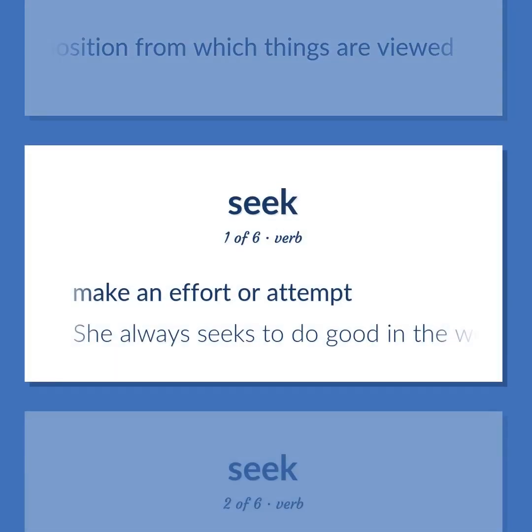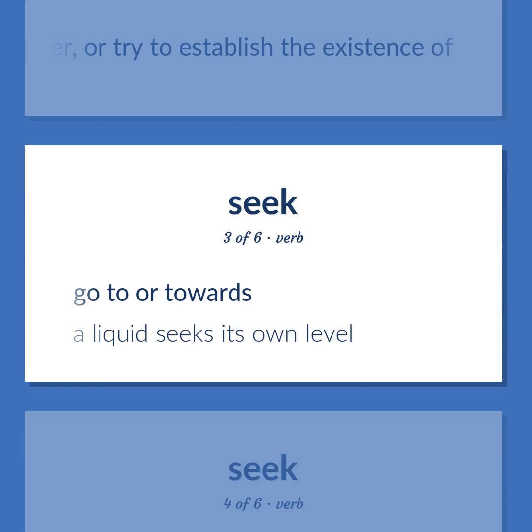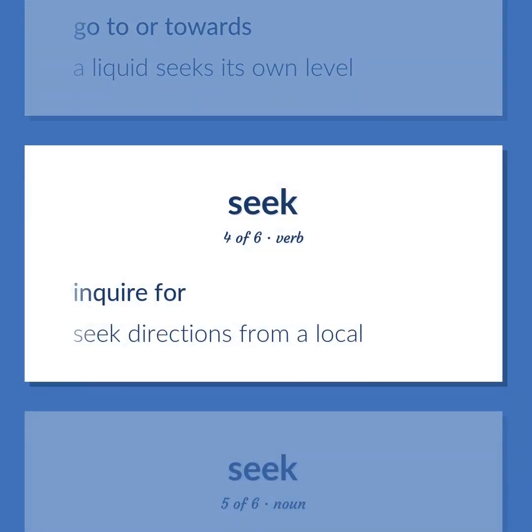Make an effort or attempt. She always seeks to do good in the world. Try to locate or discover, or try to establish the existence of. Go to or towards. A liquid seeks its own level. Inquire for. Seek directions from a local.